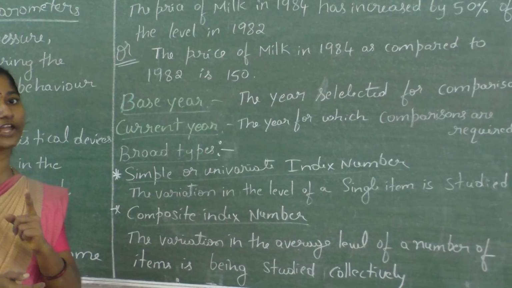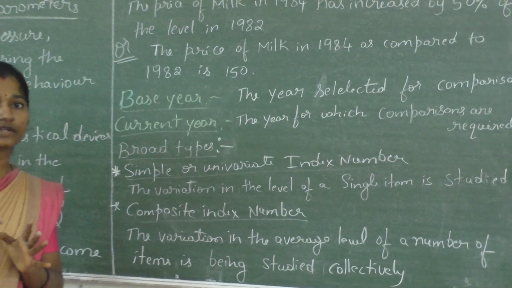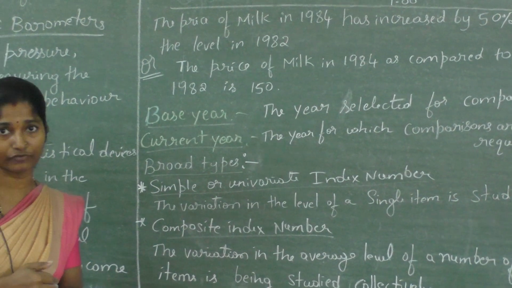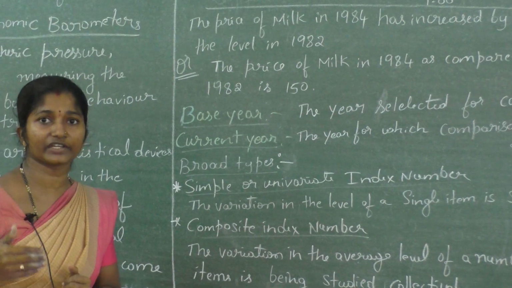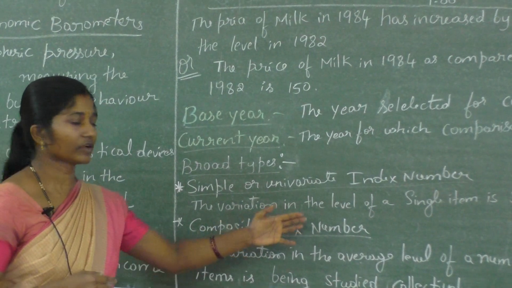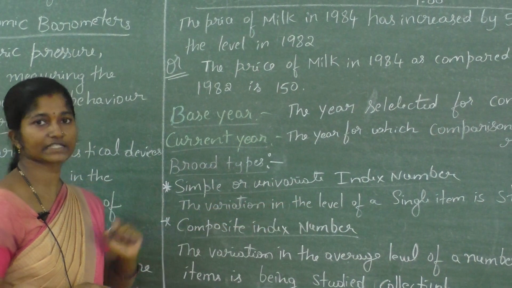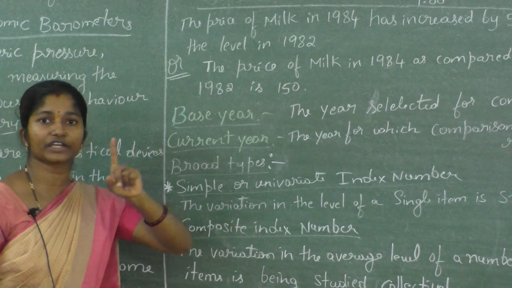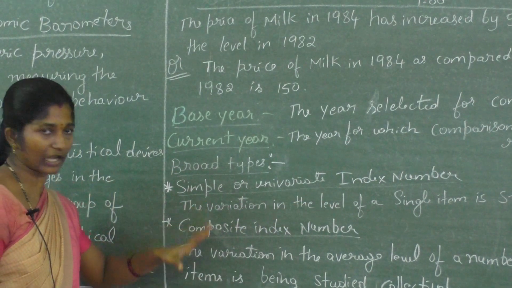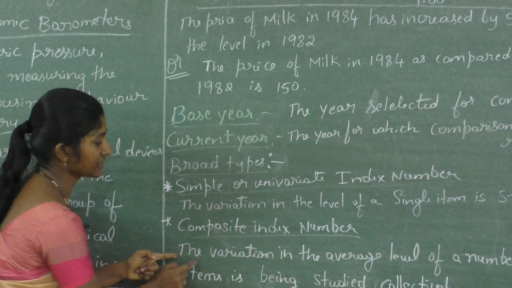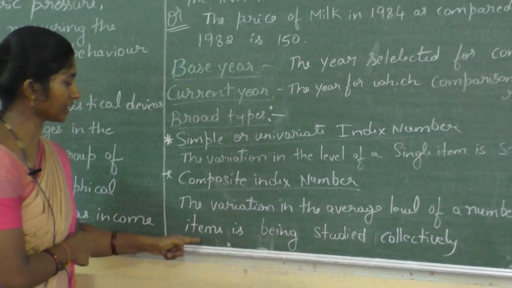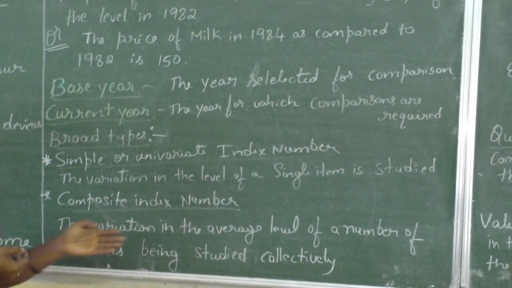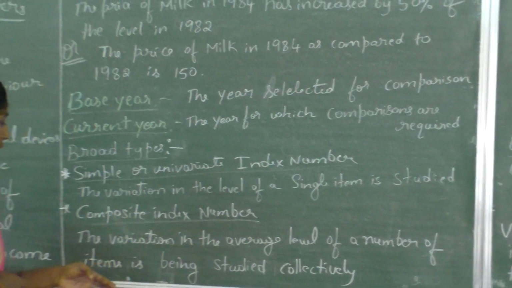For example, if we take one pen, the price is 10 rupees in 2019 and in 2020 it may be 15 rupees. Here 15 divided by 10 into 100. Calculate what our answer is, that is the index number. Variation in the level of a single item means we are taking only one item for the calculation. Next, composite index number means the variation in the average level of a number of items is being studied collectively. Here I have written the average level of a number of items.